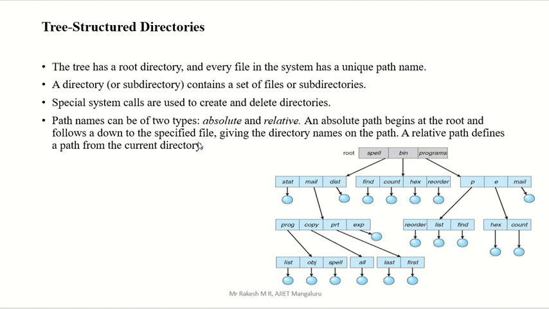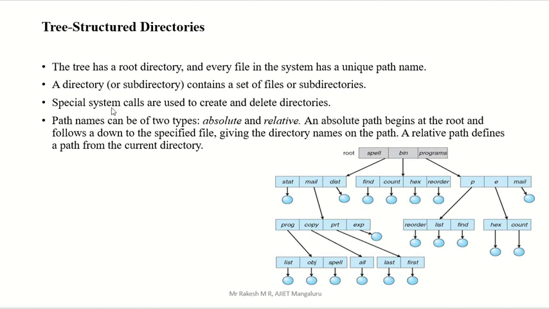But tree structure means, first we have the root, which can create one directory, this directory can create another directory, and these directories can create more directories, and that will continue like a tree. And if a particular directory doesn't want to create a directory, then only files are saved in that directory. So this concept is called tree structure.